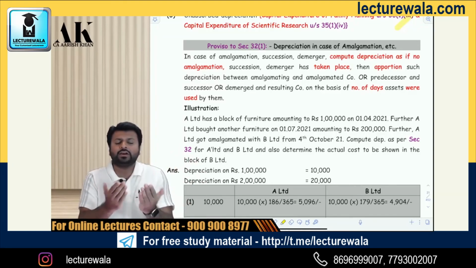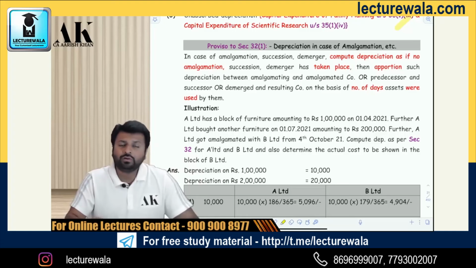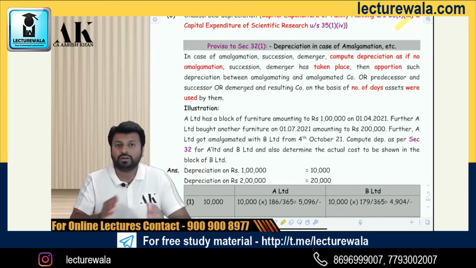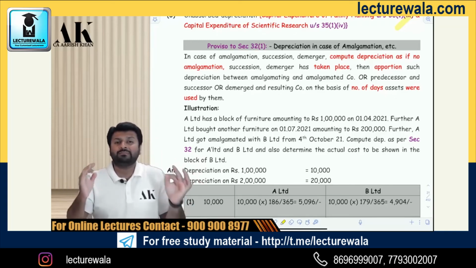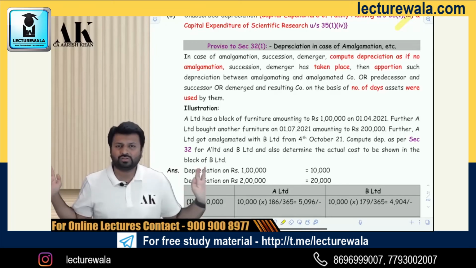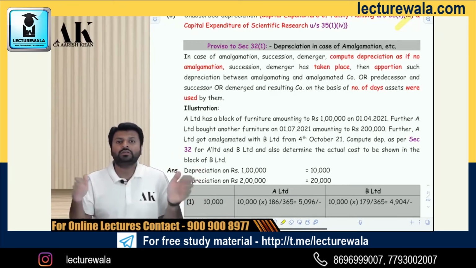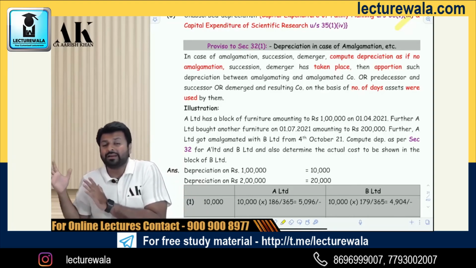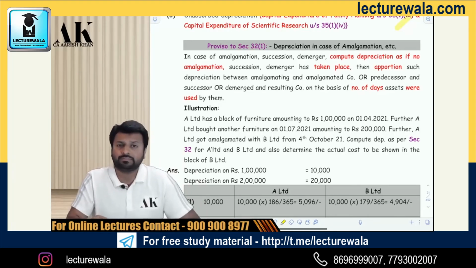Once the computation is done on an assumption that there is no amalgamation, and the amount is there in front of you, now divide that amount between both of them. Both of them means the amalgamating company and the amalgamated company, the demerged company and the resulting company. You have to divide between both of them on the basis of the number of days the assets are used by both of them. So while computing, assume that there is no amalgamation. But while dividing, you have to bring back the reality, and identify how many days the amalgamating company has used and how many days the amalgamated company has used.